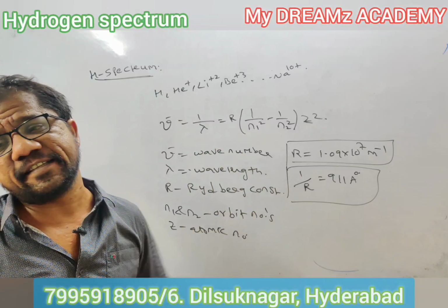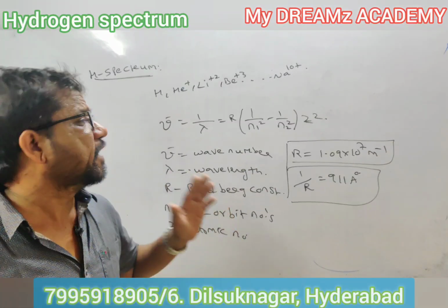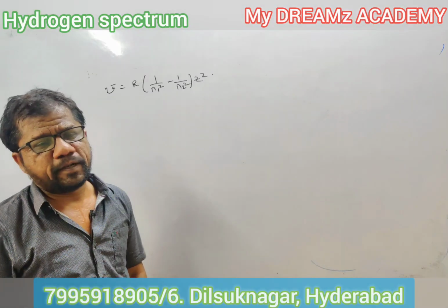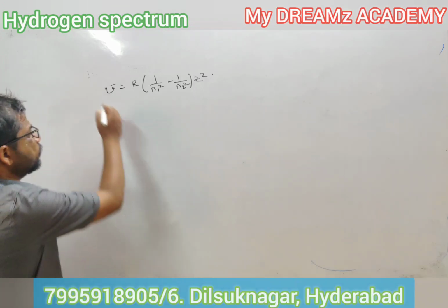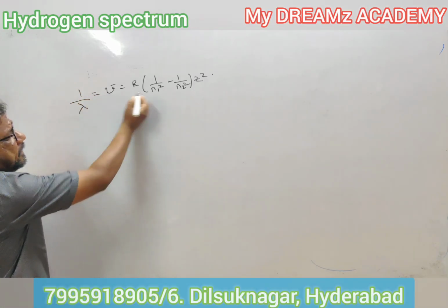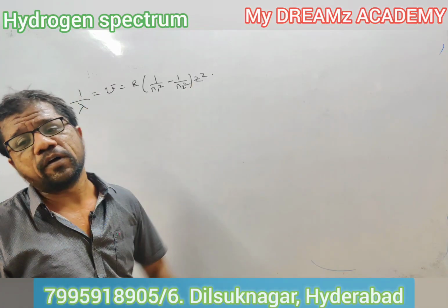Now we categorize the hydrogen spectrum into a total of 5 series. What are those 5 series? Now we'll have a look. The basic relation is nu bar is equal to 1 by lambda, that is equal to R into 1 by n1 square minus 1 by n2 square into Z square.